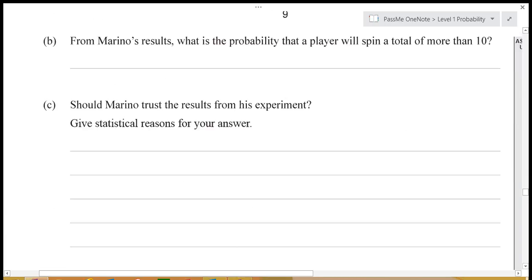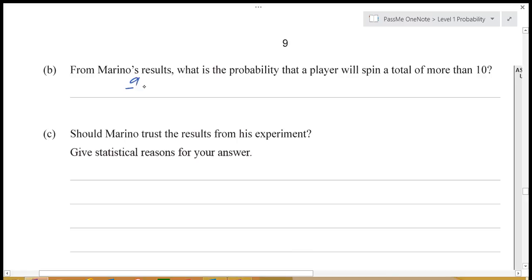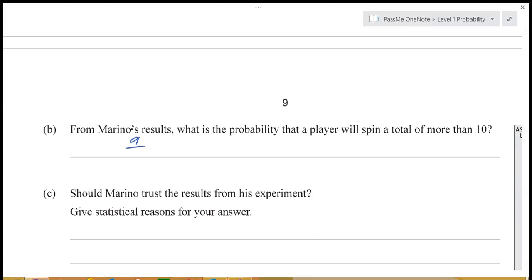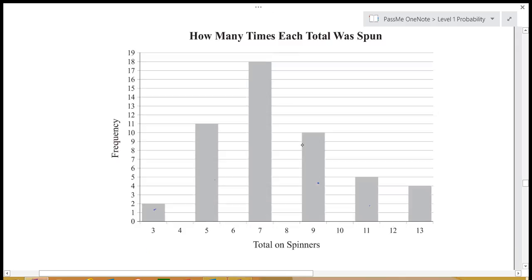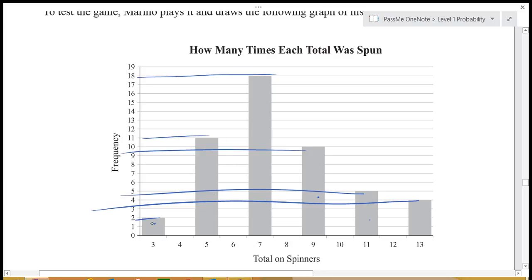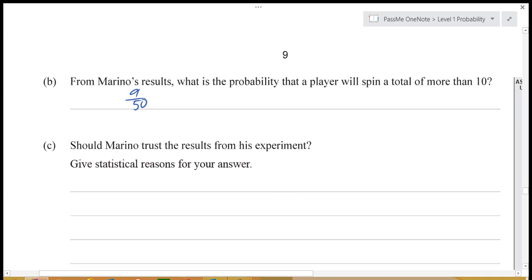So that's 9 out of a total of, if we quickly count these up, 50 all up. By counting, we've got 18 there, 11 there, 2, 10, 5, 4, adding all those up we get 50, and that's how I got the 50.